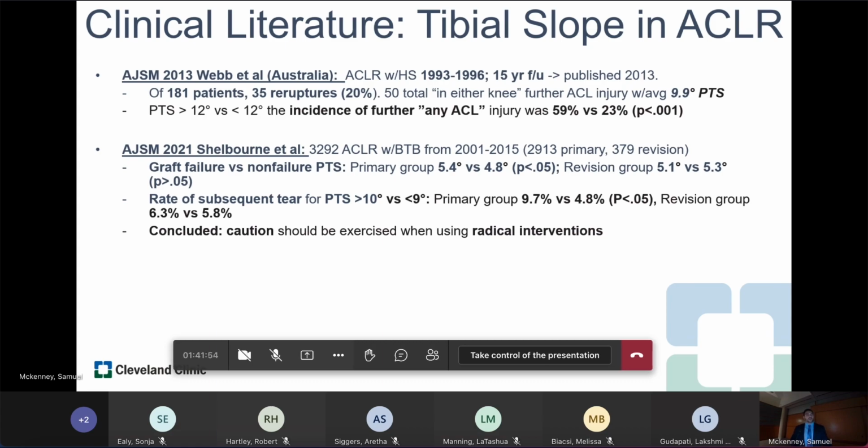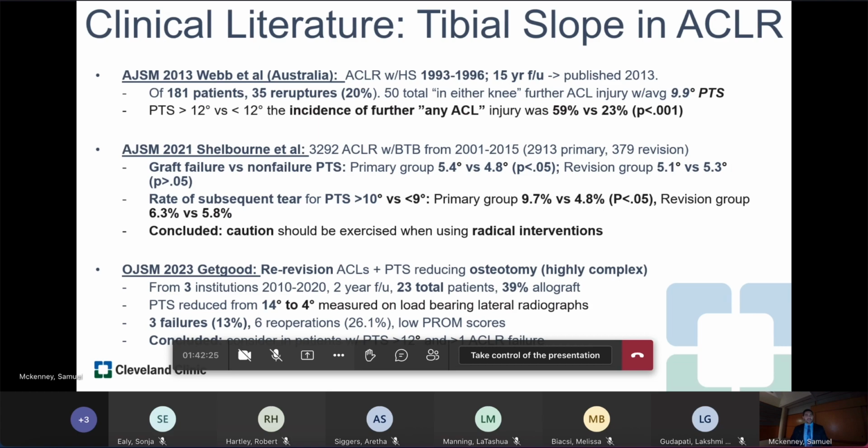When stratifying tibial slope above 10 degrees versus below 9 degrees, they found that in their primary ACL group, there was an increased incidence of a subsequent tear of 9.7% versus 4.8%. This was not significant in the revision group. They concluded that we should use caution when using radical interventions such as osteotomies based on these results. Obviously there's a discrepancy here between their 9.7% and the prior study's 59%.